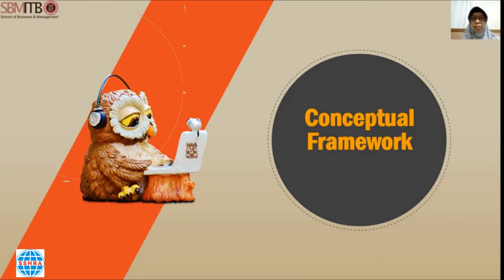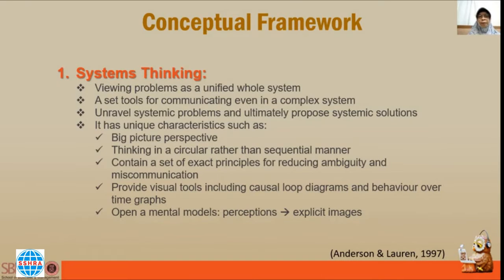Next, let's talk about the conceptual framework. The first framework is system thinking. System thinking is a method for viewing problems in the workplace as a unified system where the interrelated elements influence and affect each other. As a framework, system thinking offers a set of tools for communicating. System thinking can unravel systemic problems, and at the end it is easy to propose systemic solutions as well.